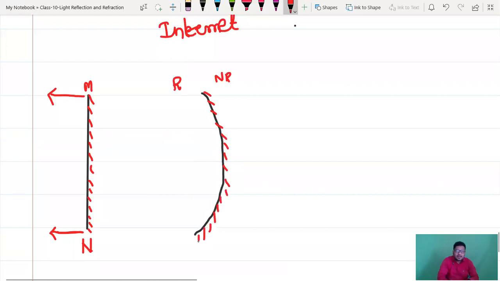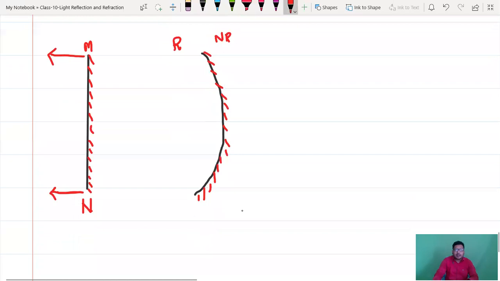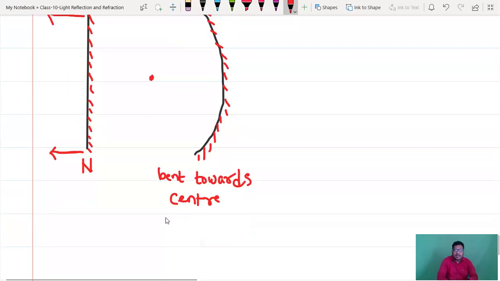Now guys, any mirror which is bent towards the center, I mean here there will be a center, so it is bending towards the center, such a type of mirror is known as a concave mirror.